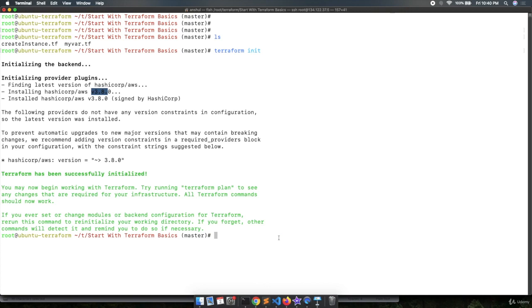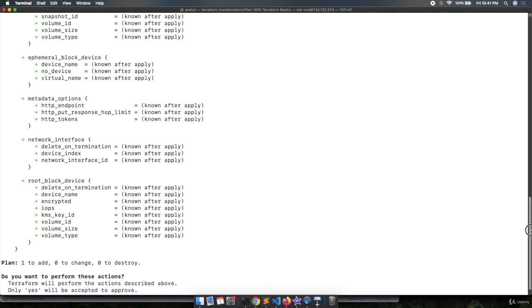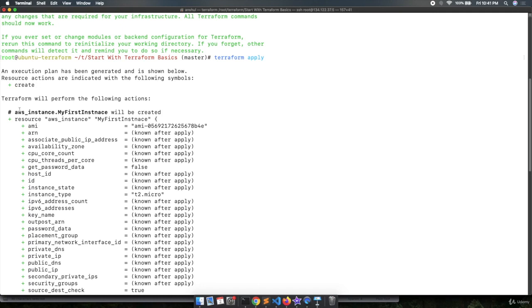Now after the init, if you want to apply the changes in Terraform, you can execute the command terraform apply. Hit enter. And what this will do, this will spin up the resources on AWS. You can see over here it is asking for the confirmation and it is providing the details. If you go through the details, then it is saying it is going to create an AWS instance. The instance name will be my first instance, right?